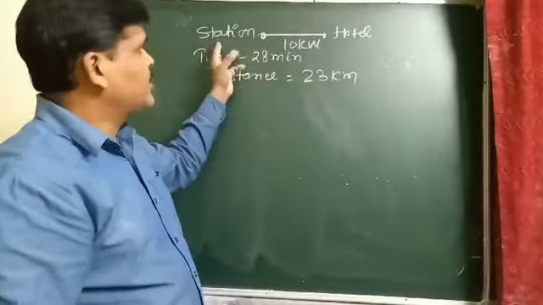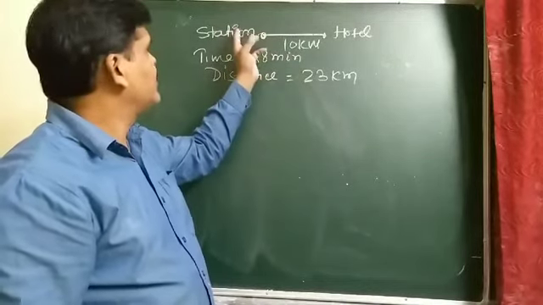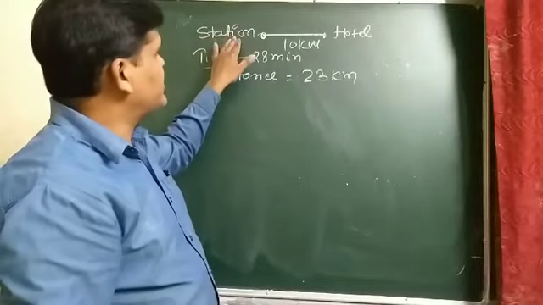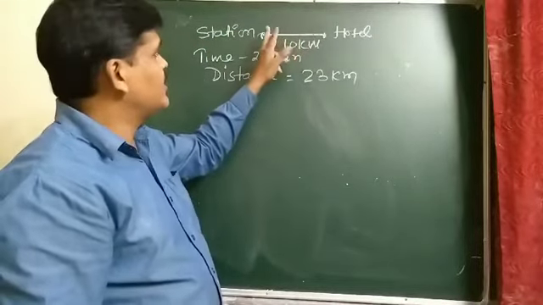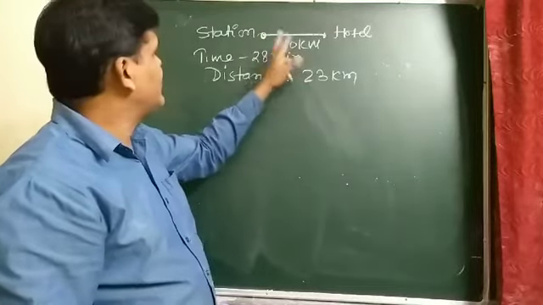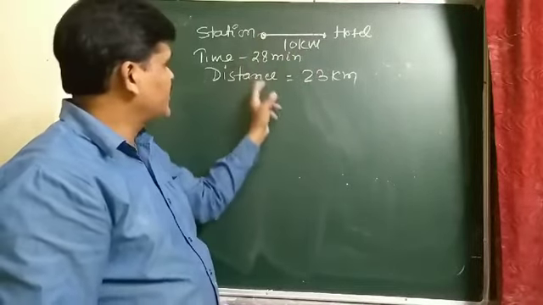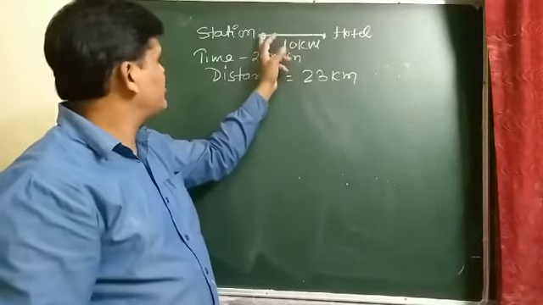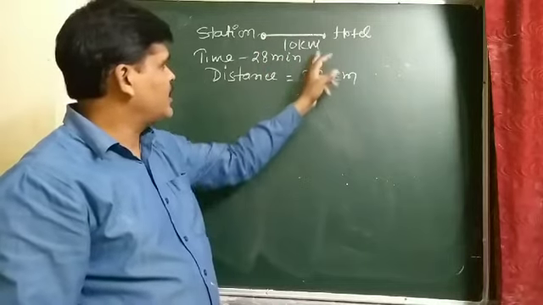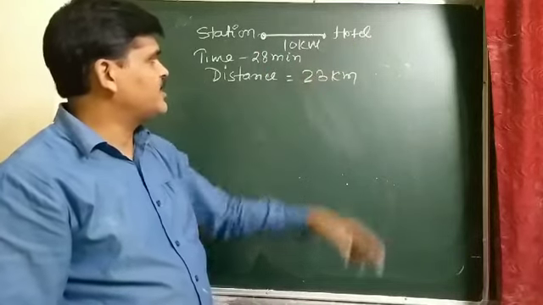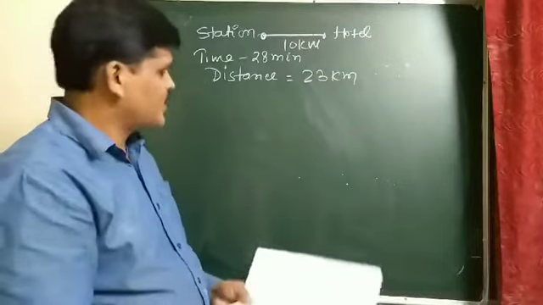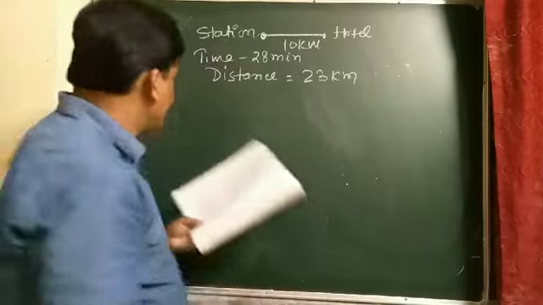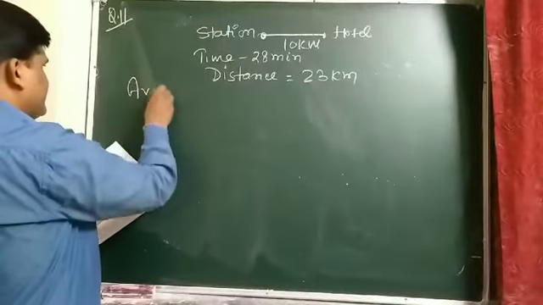A dishonest cabman carries the passenger from station to hotel, but he will not take the person by the straight path, he takes a longer path and reaches the hotel by traveling a distance of 23 km.